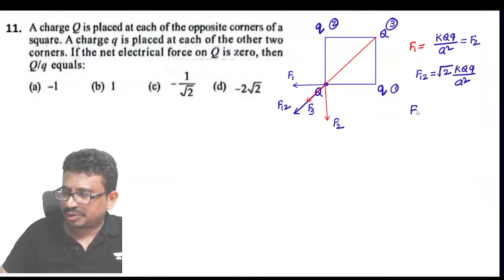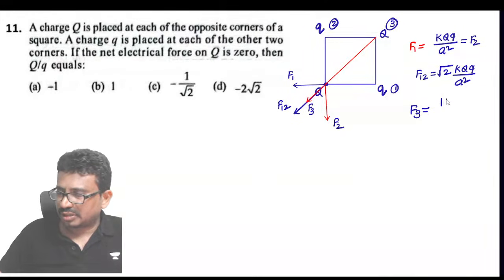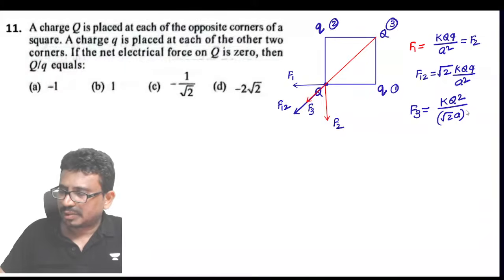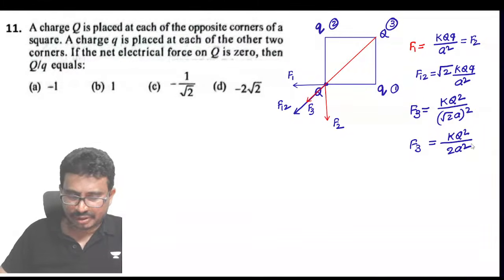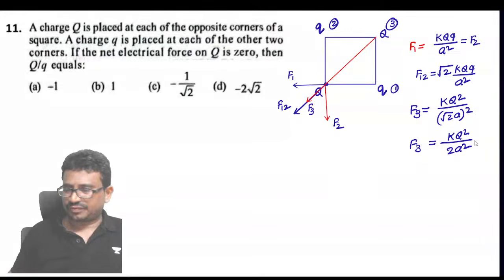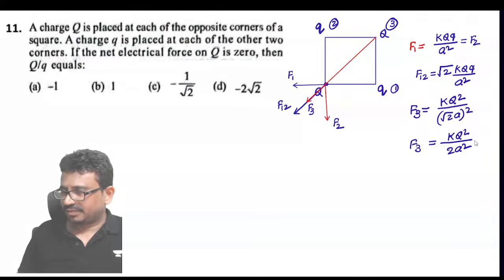And what about this F3 now? This is KQ square by root 2A whole square. So that means F3 will come to be KQ square by 2 A square. This is the force F3.